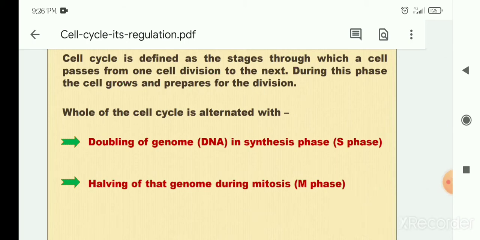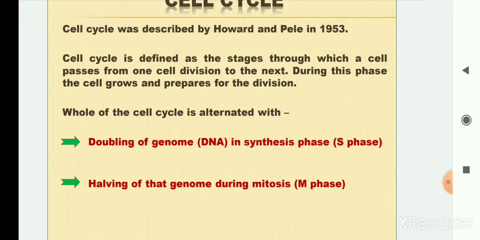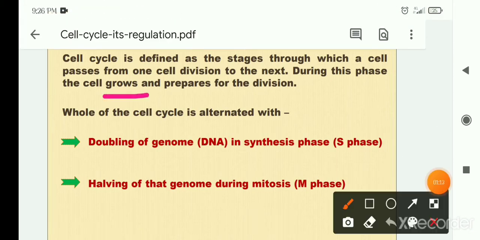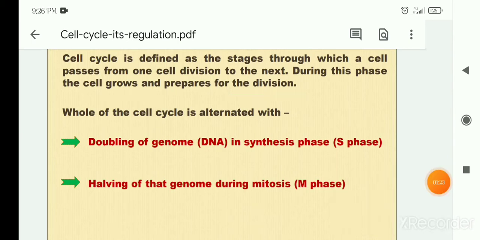Actually what will happen, every cell comes from a pre-existing cell, and the mother cell then divides into daughter cells, and the daughter cell again becomes the mother cell. This process is generally done by two important phases, that is the growth phase and the division phase. So generally the cell cycle consists of two important phases, that is the cell growth phase and the cell division phase.